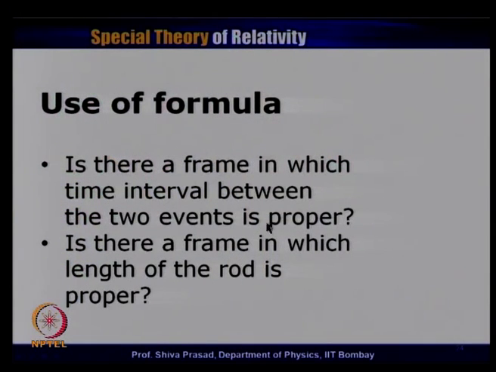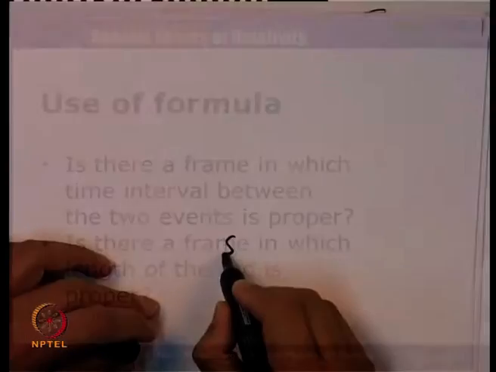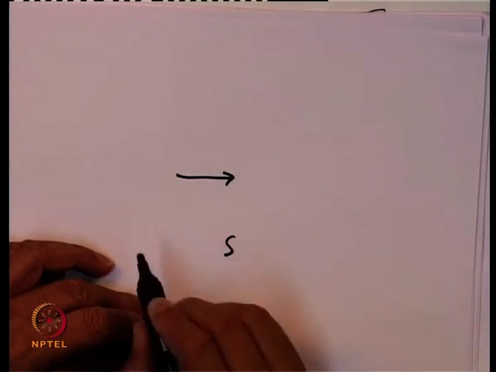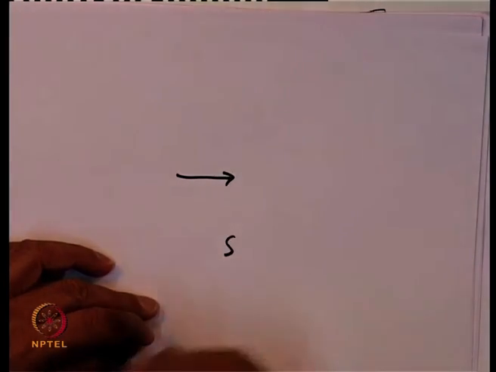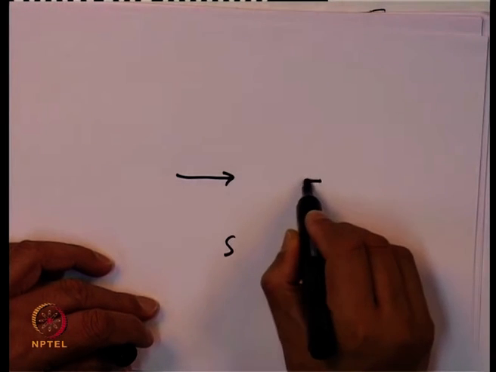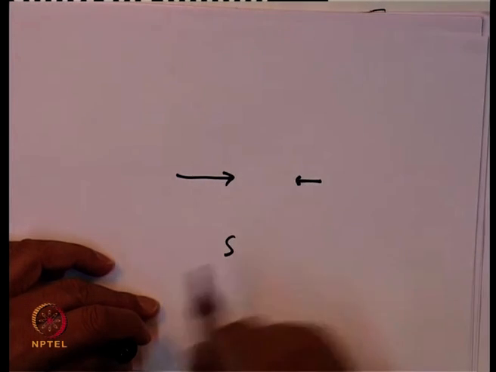Now, let us try to answer the question about the time interval. Is there a time interval which is proper out of these three frames? If we look at the S frame, according to an observer in the S frame, the rod is moving to the right and this particle is moving to the left. Both are moving.